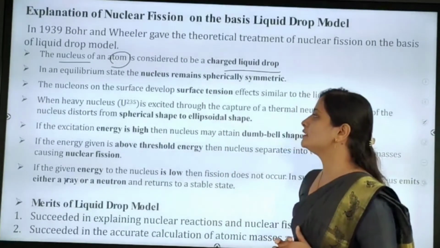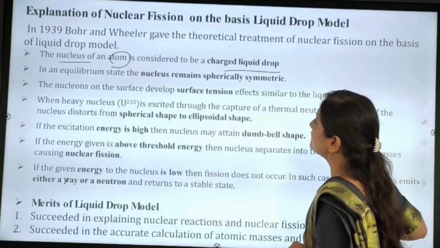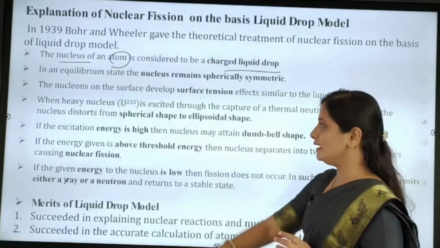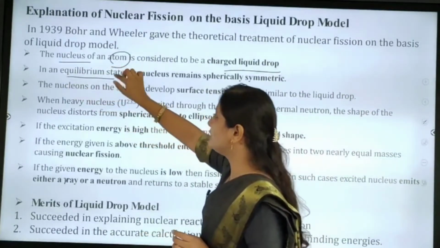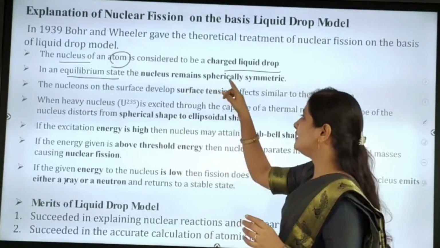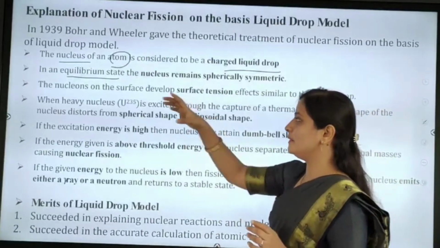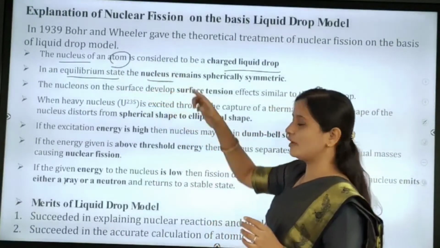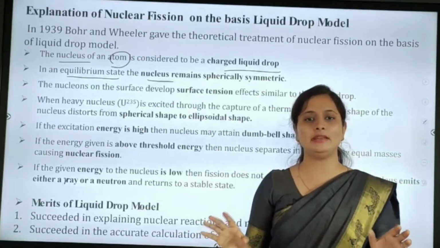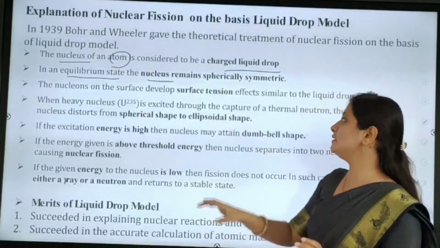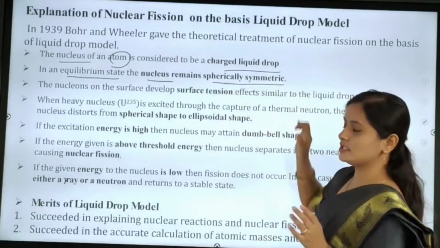The second point: in an equilibrium state, the nucleus remains spherically symmetric. Means in the equilibrium state our nucleus remains as it is, with spherical symmetry.